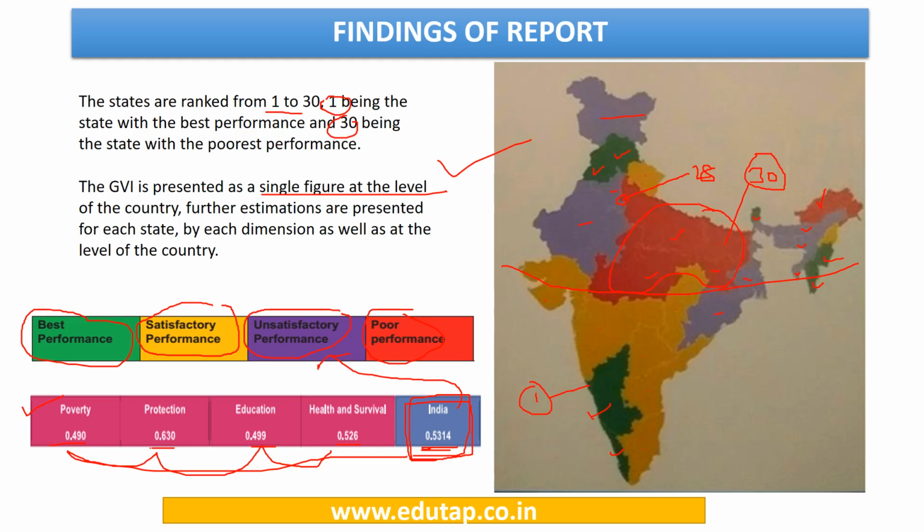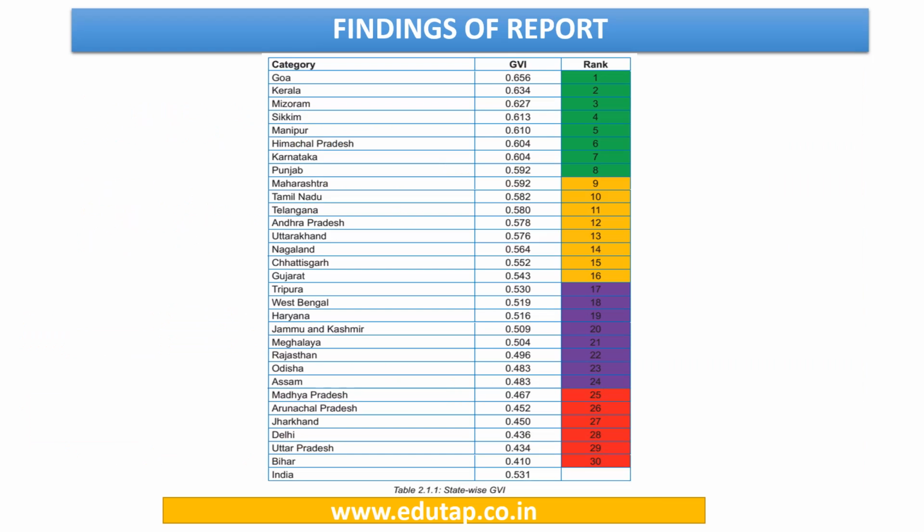So among these all, it is best performing for protection and the least performing for poverty, right? For health it's okay, it's at satisfactory level, right? So we have briefly discussed the overall performance of each of the states of our country.